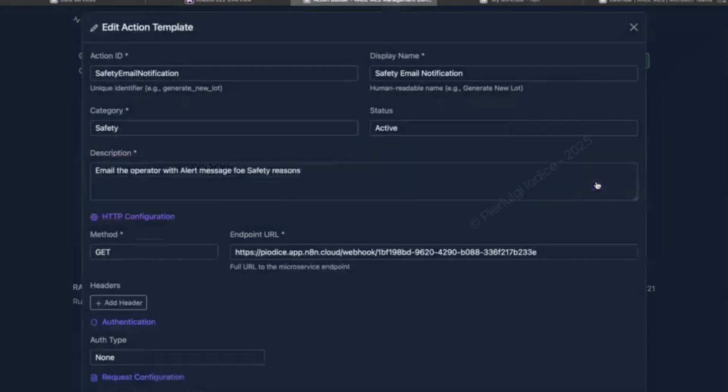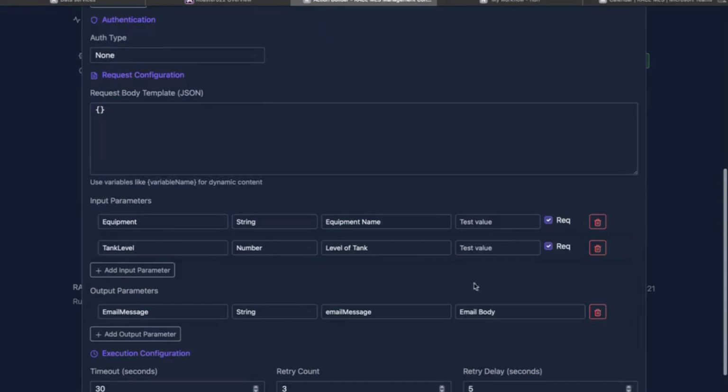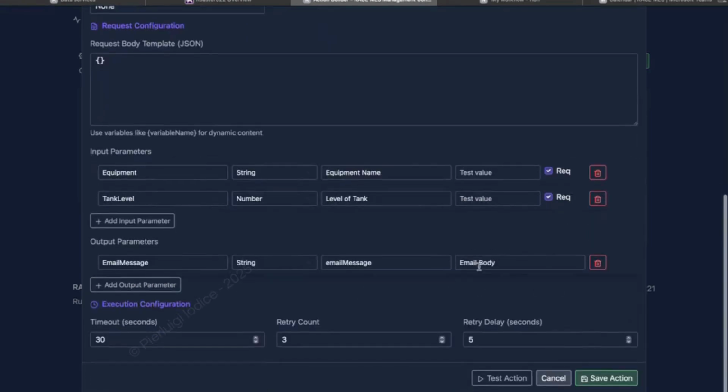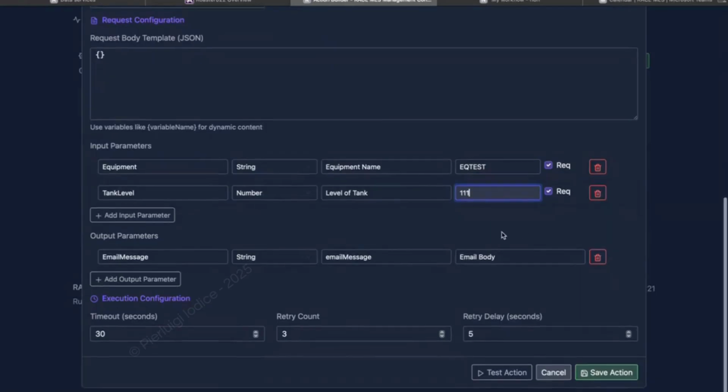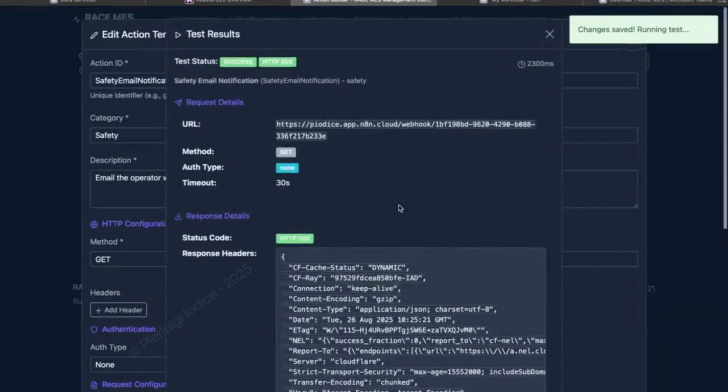An action consumes a microservice over a REST API. We support standard methods, get, post, put, with TLS, OAuth 2 and signed headers as needed. Inputs are passed as query parameters or post body fields. The service returns a JSON payload that we map back into local placeholders for downstream use and audit. In this example, the action is configured to send a notification. Race calls the REST endpoint, passes the event fields and enrichment to the function, and the microservice delivers the message to the operator in response to the triggering event. Simple to configure, governed, and fully traceable.